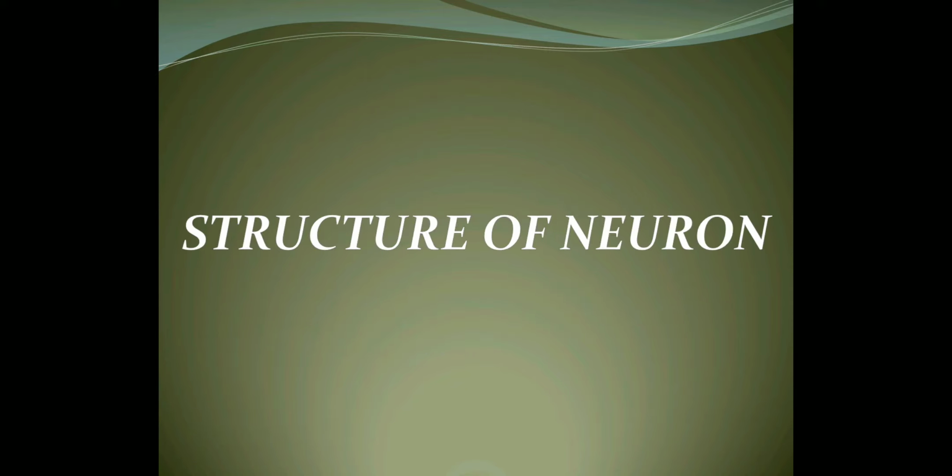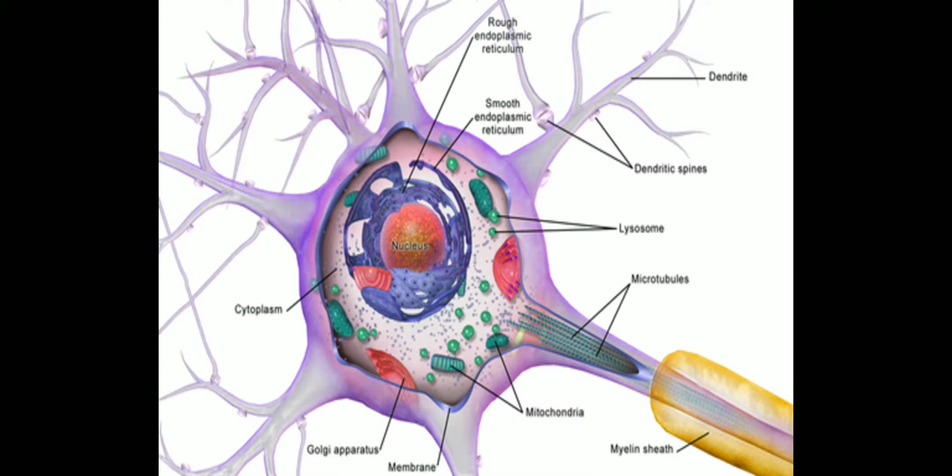Now, coming towards the next part, that is the structure of neuron. If you see a neuron, it is made up of cyton, that is the cell body. This cell body or cyton contains granular cytoplasm, which is called neuroplasm, and it contains a nucleus which is present in the center. Then in this neuroplasm you will find mitochondria, Golgi apparatus, rough endoplasmic reticulum, and granules.